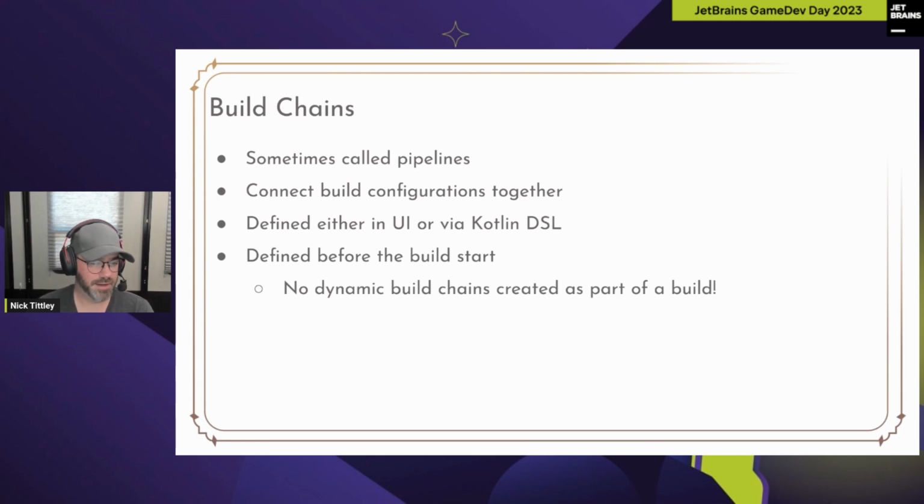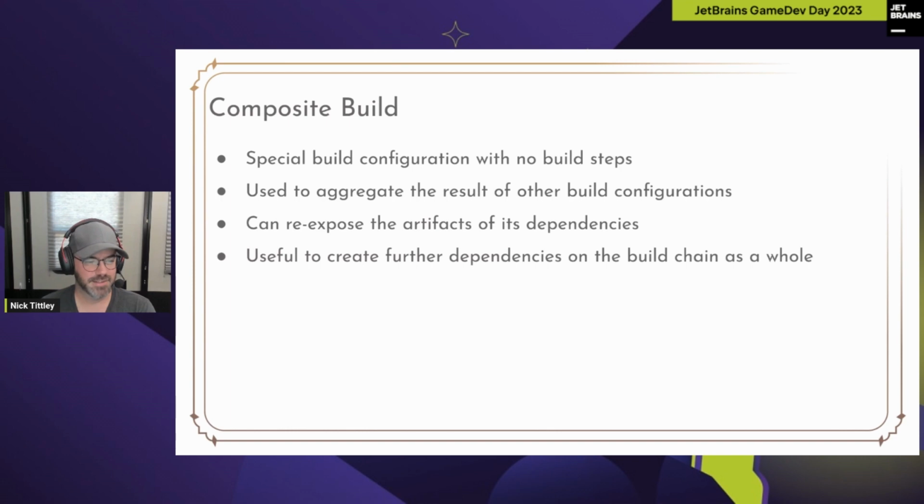Sometimes they're called pipelines in other CI/CD systems. They connect build configurations together. And the gist of it is they're connected build configurations. You can define them in the UI or via the Kotlin DSL, as we'll do in a little bit. But they have to be defined before the build starts, right? They express your build, how it's connected. They're not generated as part of your build. Some people call those dynamic build chains or dynamic pipelines in other unnamed CI/CD systems. These are not it. They're statically defined prior to the start, and that is critically important.